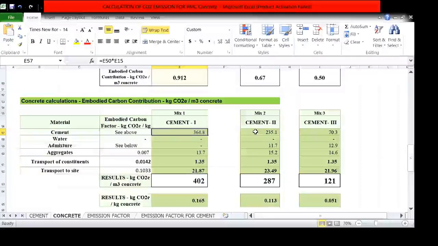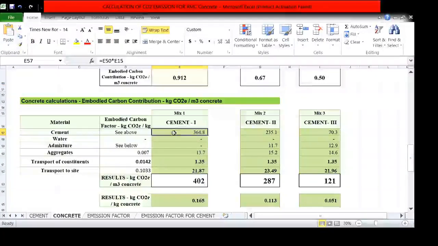For type 2 concrete mix, again the same procedure. The total cement quantity into the CO2 emission factor for cement of type 2, which is 0.67, and this one is the total cement required for concrete mix 3 into the CO2 emission factor for cement.